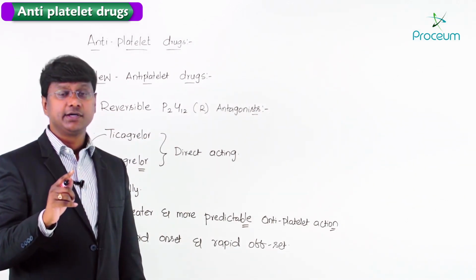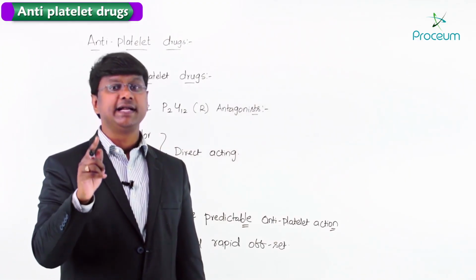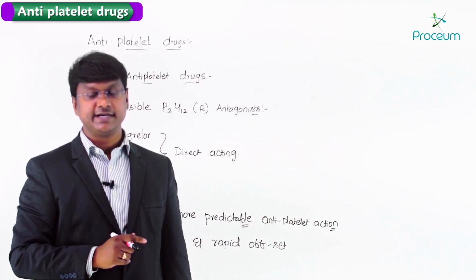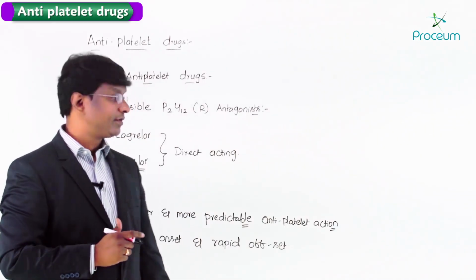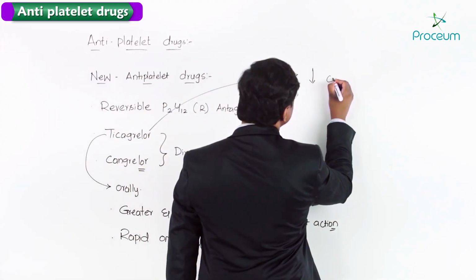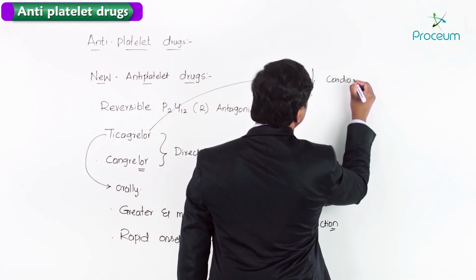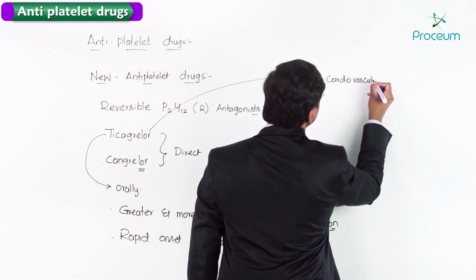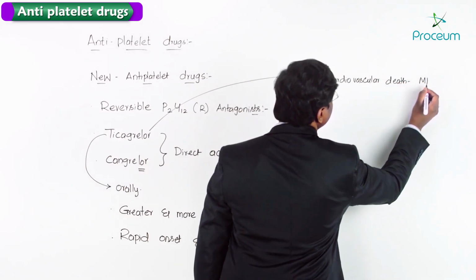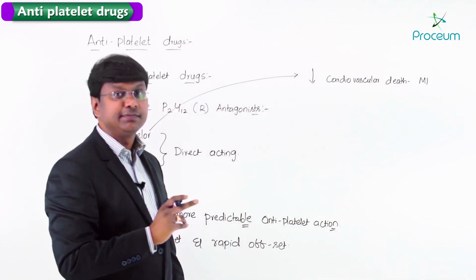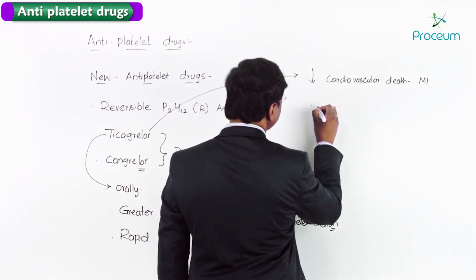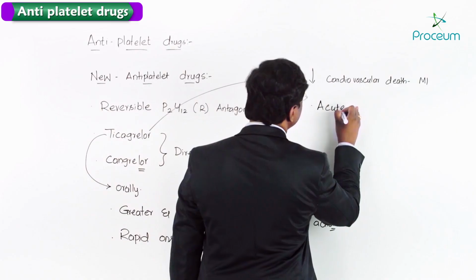And this ticagrelor is the first new antiplatelet drug to demonstrate a great reduction in cardiovascular death compared to that of clopidogrel. It is found to reduce cardiovascular death in patients with MI or coronary artery disease compared to clopidogrel. And this ticagrelor is given in acute coronary syndrome.